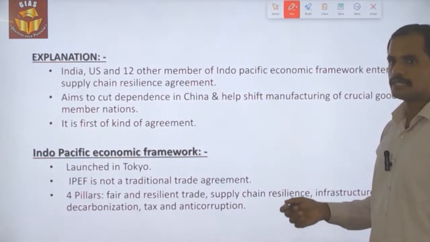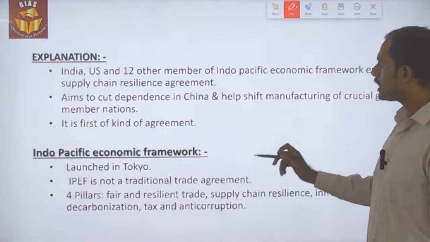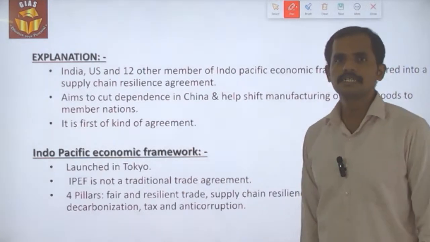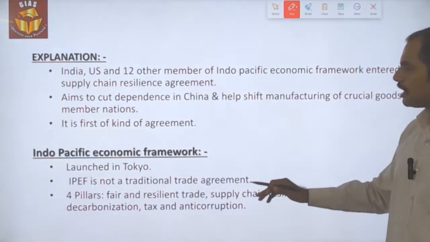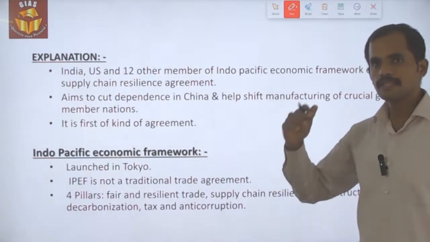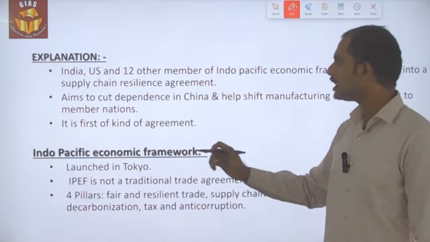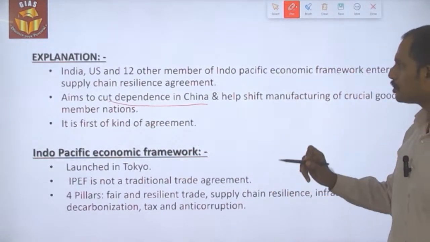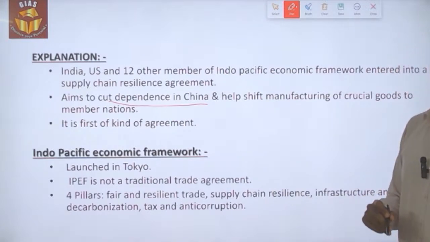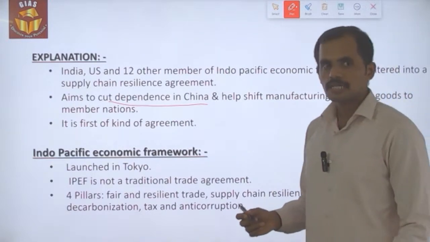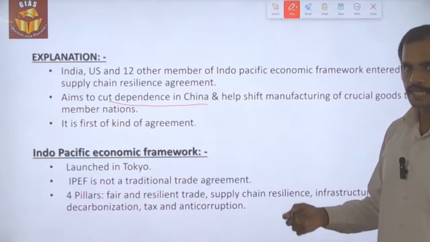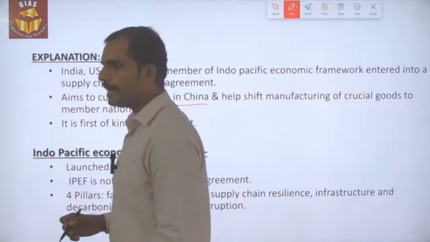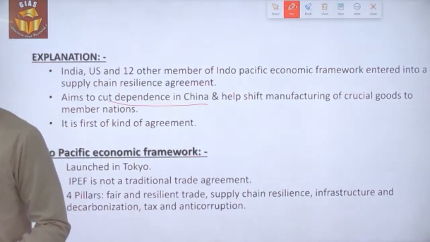12 member countries of IPEF have signed a supply chain resilience agreement. As a part of the agreement, what they are trying to do is cut the dependence on China and help to diversify the supply chain across different countries, and also at the same time help the manufacturers to shift their base from China to other countries.